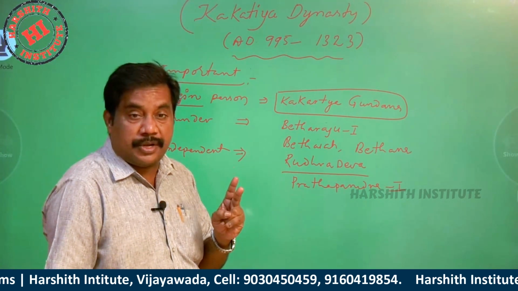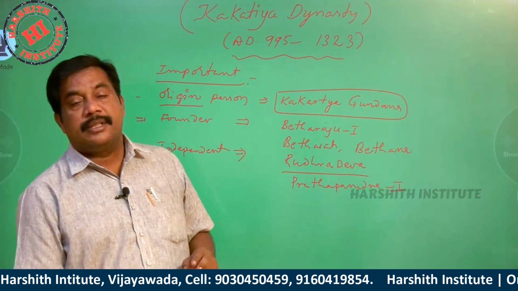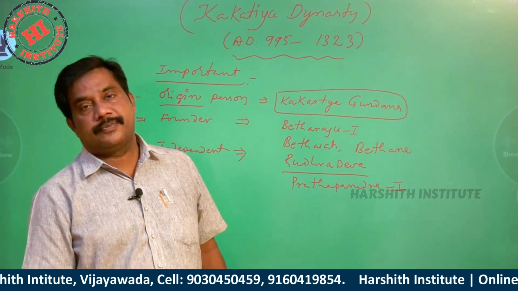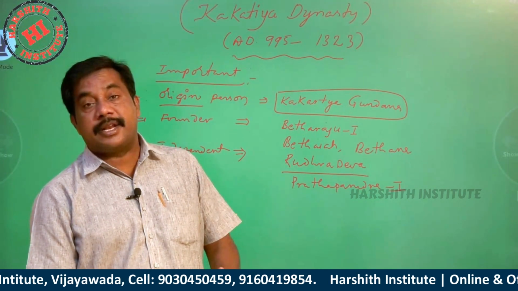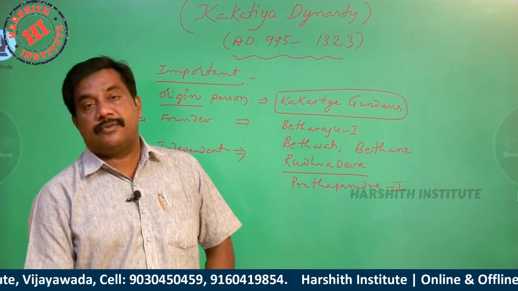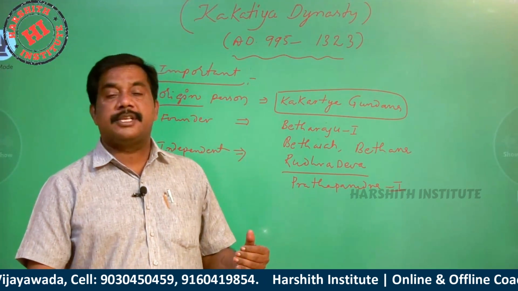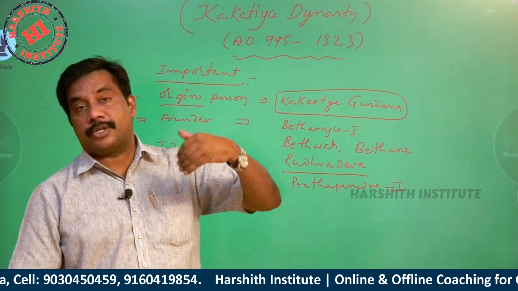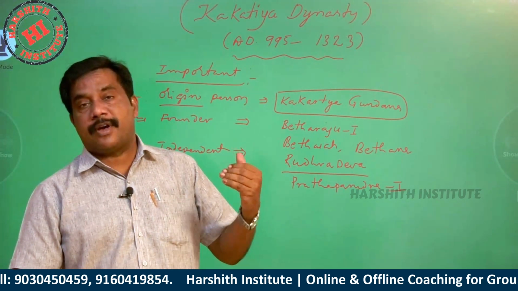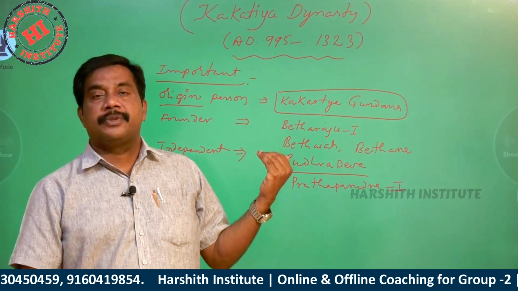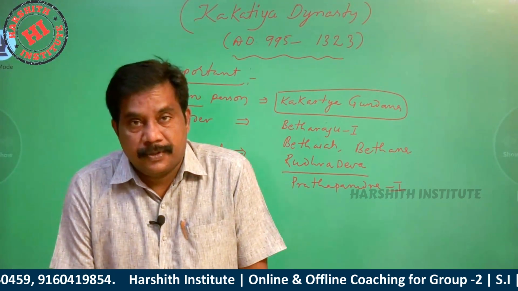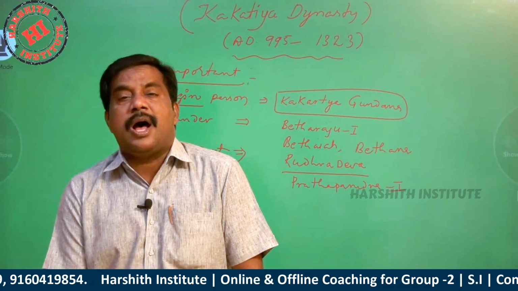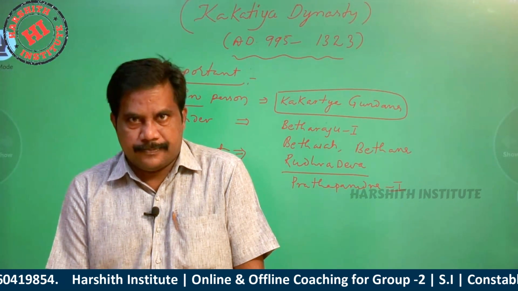Don't have any confusion. In the Kakatiya dynasty, there are two Prataparudras: Prataparudra 1 and Prataparudra 2. Prataparudra 1 established the independent Kakatiya dynasty. Prataparudra 2 was the last ruler of the Kakatiya dynasty.